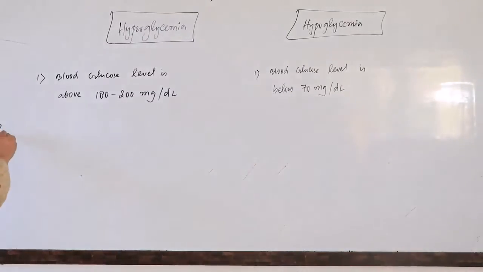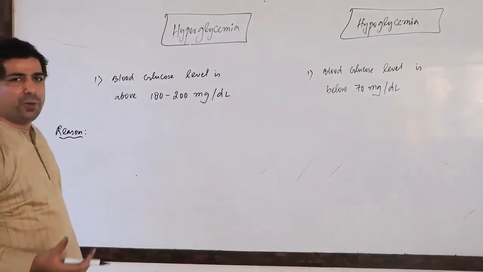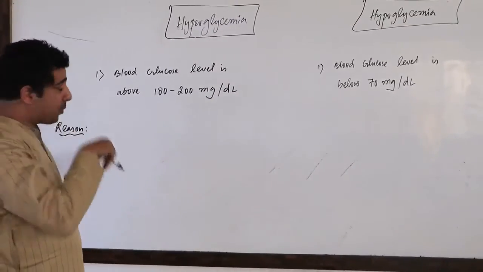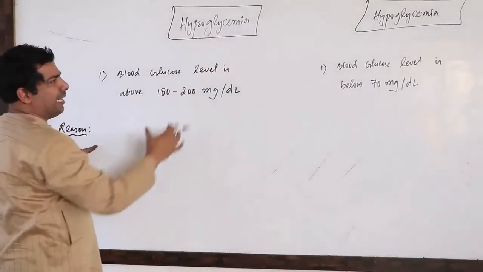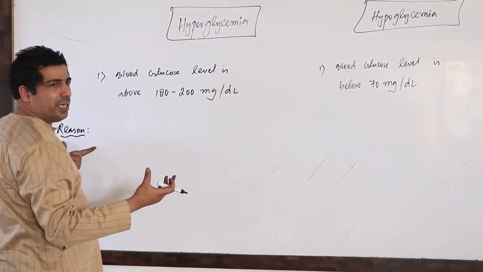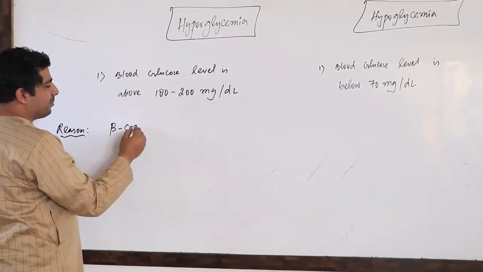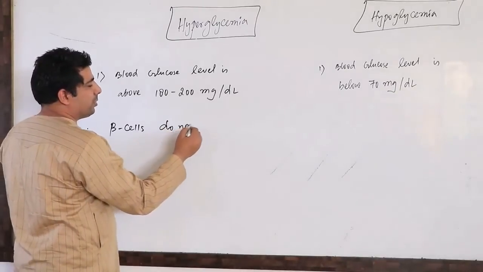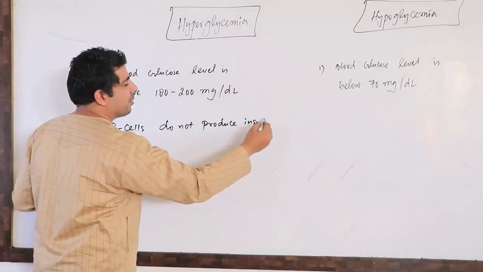And what is the reason actually behind this hyperglycemia? The reason is very simple. You will study it in much detail in biology, but here I would like to give you the important things. The reason why the blood sugar level increases is that beta cells do not produce insulin.